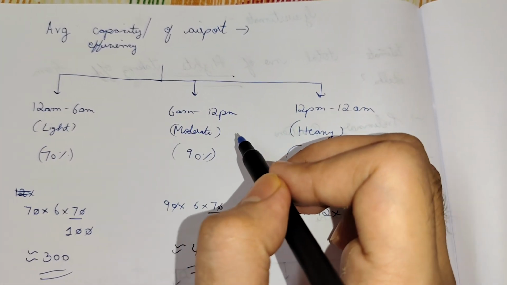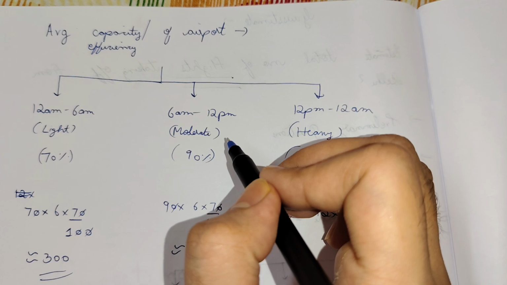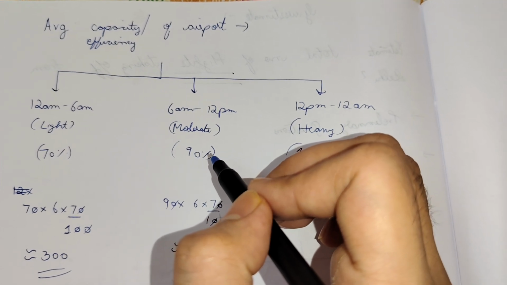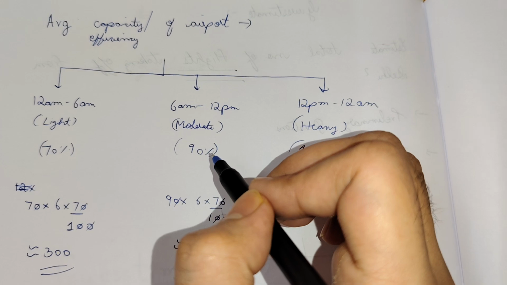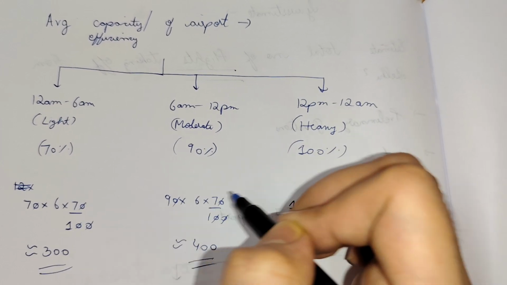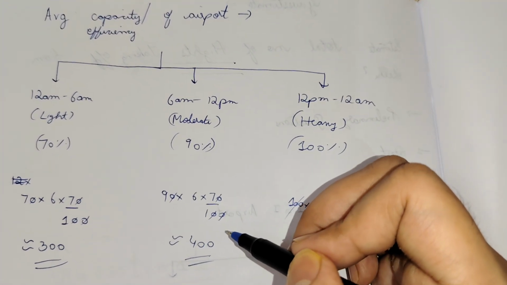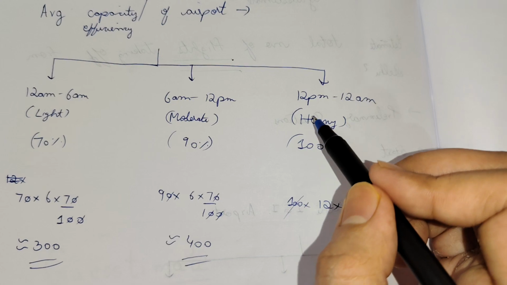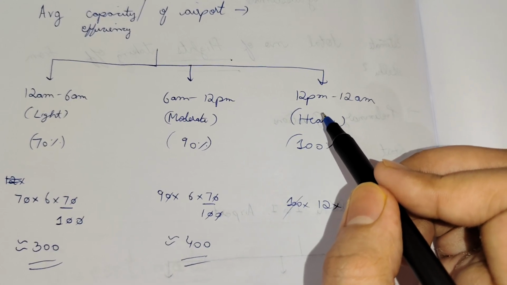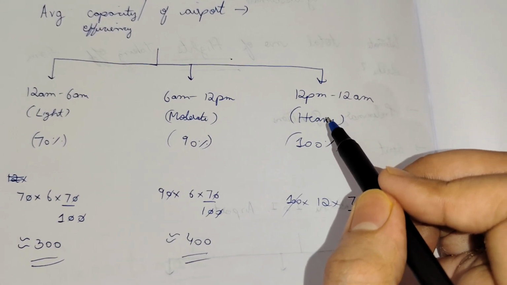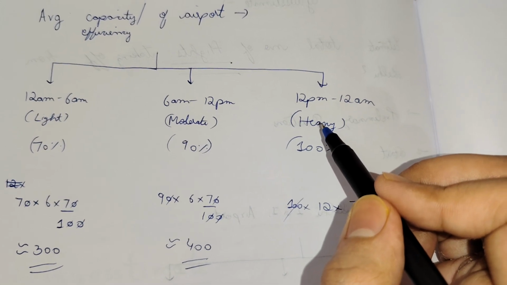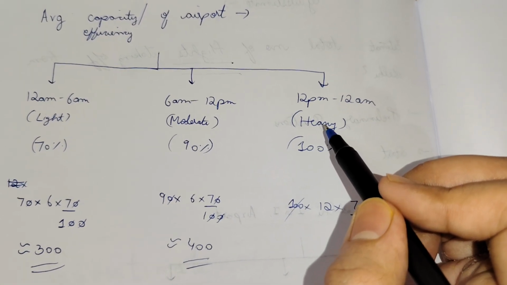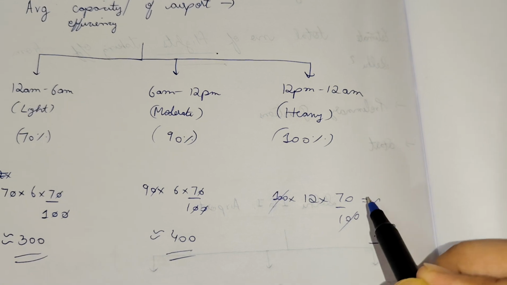And during 6 a.m. to 12 p.m., assuming moderate traffic, because of high demand during the day for both domestic and international flights, around 90% efficiency is there, so approximately 400 planes. And during 12 p.m. to 12 a.m. there is heavy traffic due to high demand of both domestic and international flights, so there will be around 900 flights.